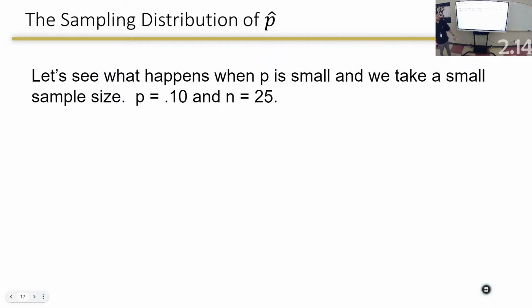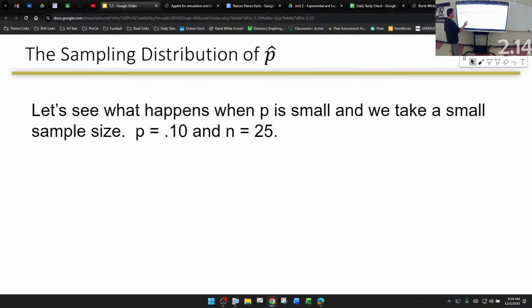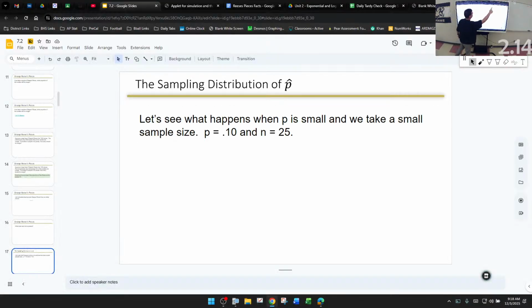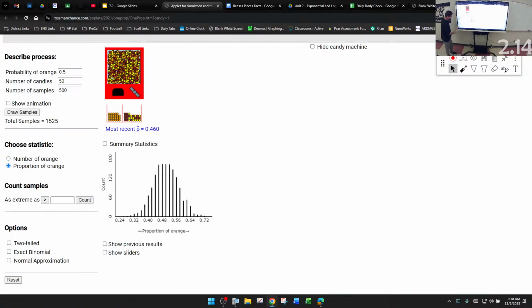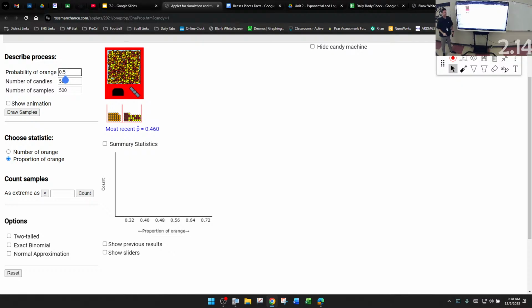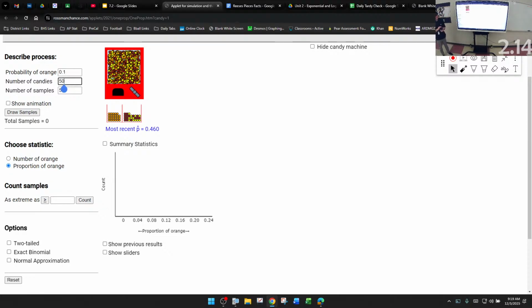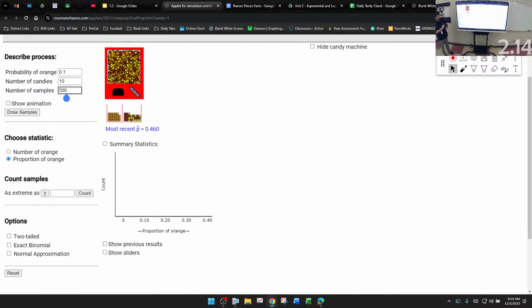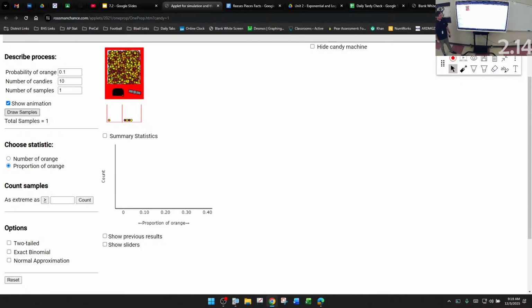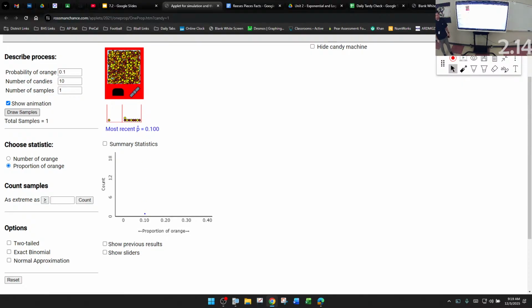Let's see what happens when P is small and we take samples. Bear with me. Let me go back. Clear, clear, reset. I'm going to change the probability of orange to like 0.1, and I'm only going to draw 10. Show animation. Good. Beautiful. Now we get the idea.